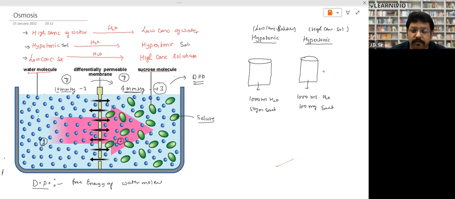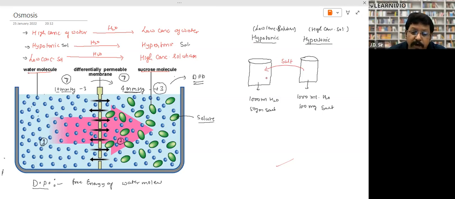And we know that diffusion always takes place from the higher concentration of the molecule to lower concentration. So if the salt is transported, it will be transported from higher concentration, hypertonic, to hypotonic.